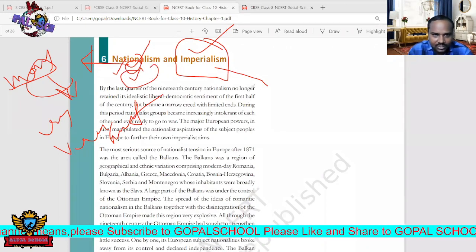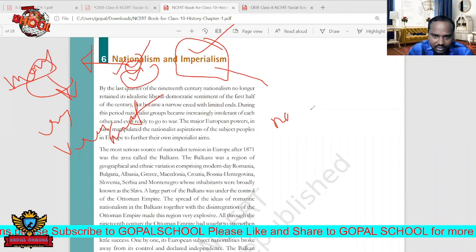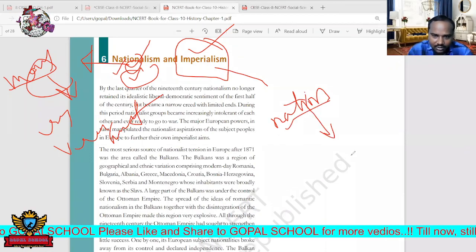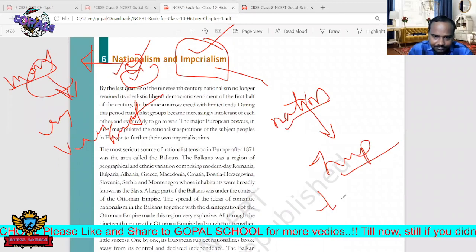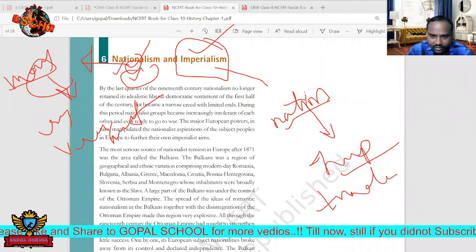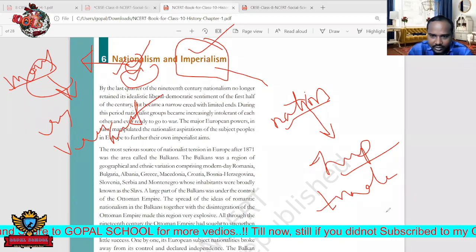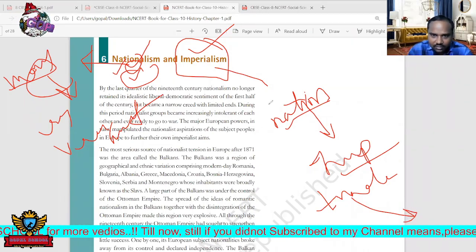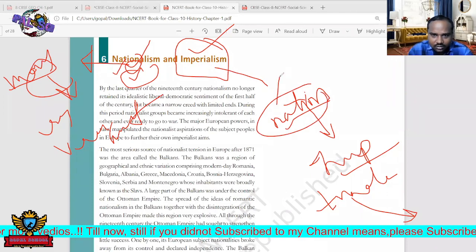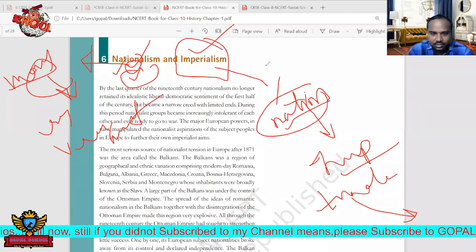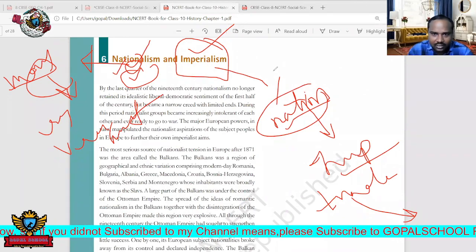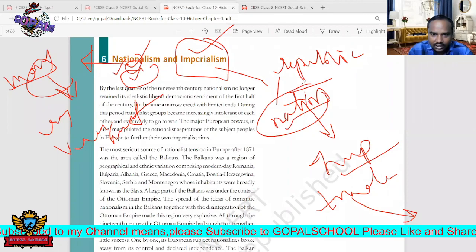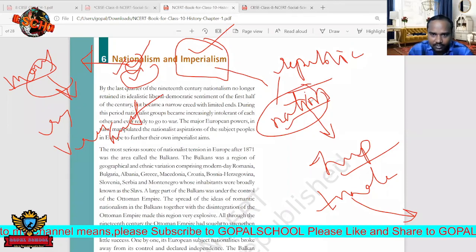Imperialism is nothing but, instead of fighting among themselves, after building the nation they started imperialism. Imperialism is nothing but business or trade. Instead of fighting among themselves, they started trading with other countries. Here the nation was built, which means most of the monarchies were overthrown and some republics were established. Republics are nothing but governments elected by the people.